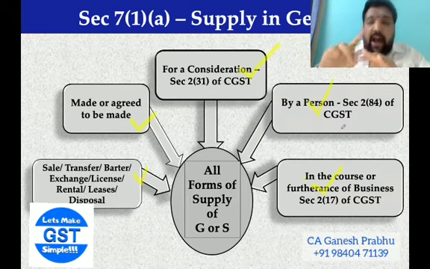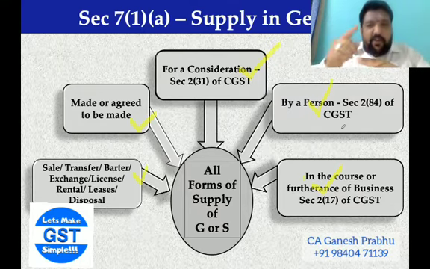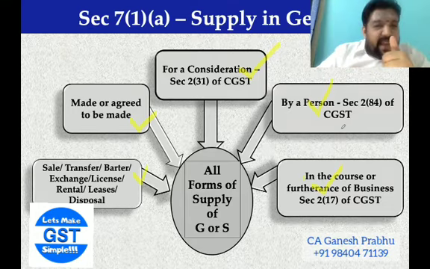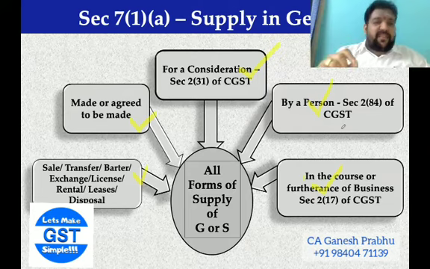Are you receiving consideration? Yes, my dear, you are getting back 40,000 rupees. Are you a person? Yes, you are an individual, you are a person. But what is lacking is the course or furtherance of business. You don't have a business intention.